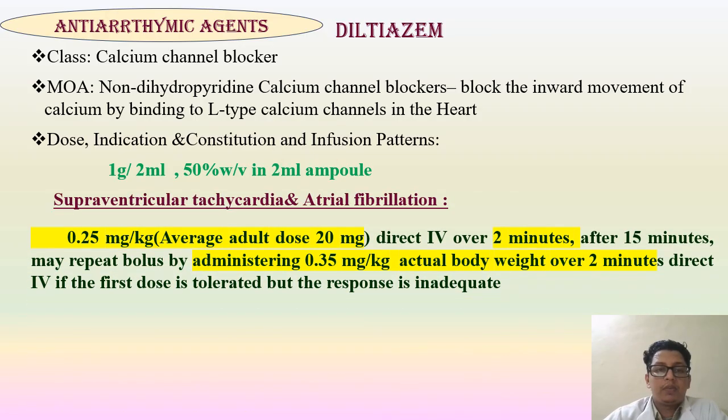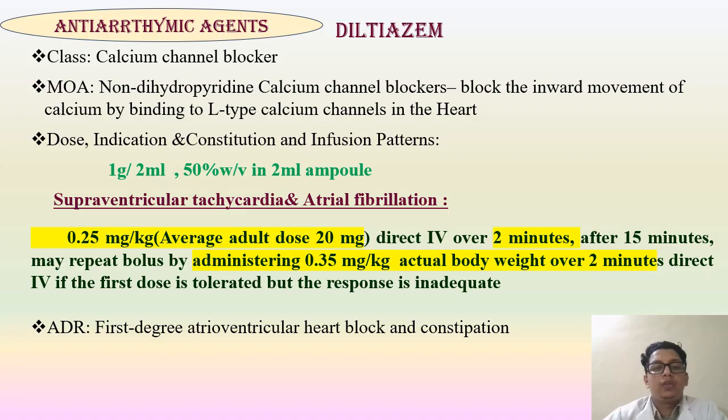Supraventricular tachyarrhythmia: 0.25 milligram per kilogram, average adult dose is 20 milligram, direct IV over 2 minutes. After 15 minutes, may repeat the bolus by administering 0.35 milligram per kilogram actual body weight over 2 minutes direct IV if the first dose is tolerated but the response is inadequate. First degree heart block and constipation we can anticipate as adverse reactions with diltiazem